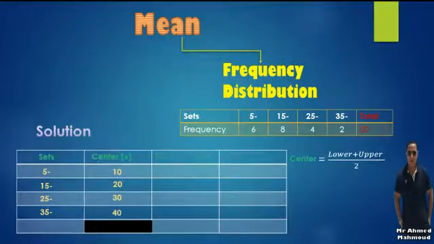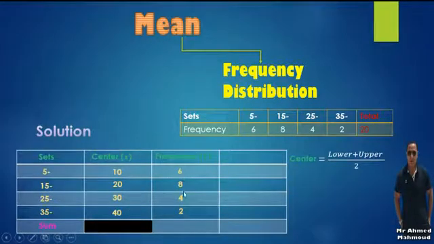Next, we are going to write the frequency, which is the second column. We copy these numbers here: 6, 8, 4, and 2. Now in this one I'm going to write the sum or the total. I don't need the sum of the centers, so I shaded this one from the very beginning, to avoid confusion in the solution.